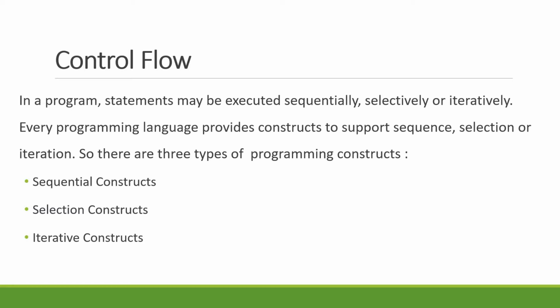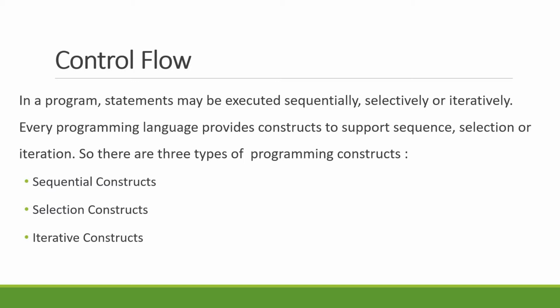Every programming language, whether it is VB.NET, C programming, C++ or Java, provides constructs to support sequence, selection or iteration. There are three different categories of programming constructs available. The first one is sequential, the second one is selection, and the last one is iterative.